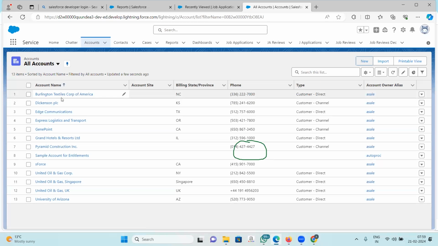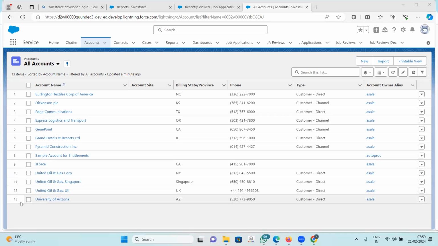If you look at it, this is the account name. This is the billing state province. This is the phone number. This is the type of customer. So basically, it is nothing but a simple database. If you look at it, it is nothing but an Excel table, right, containing data. I have not created this one. So it is a standard app, whatever we have not created and is provided to us from Salesforce. So that is a standard app.